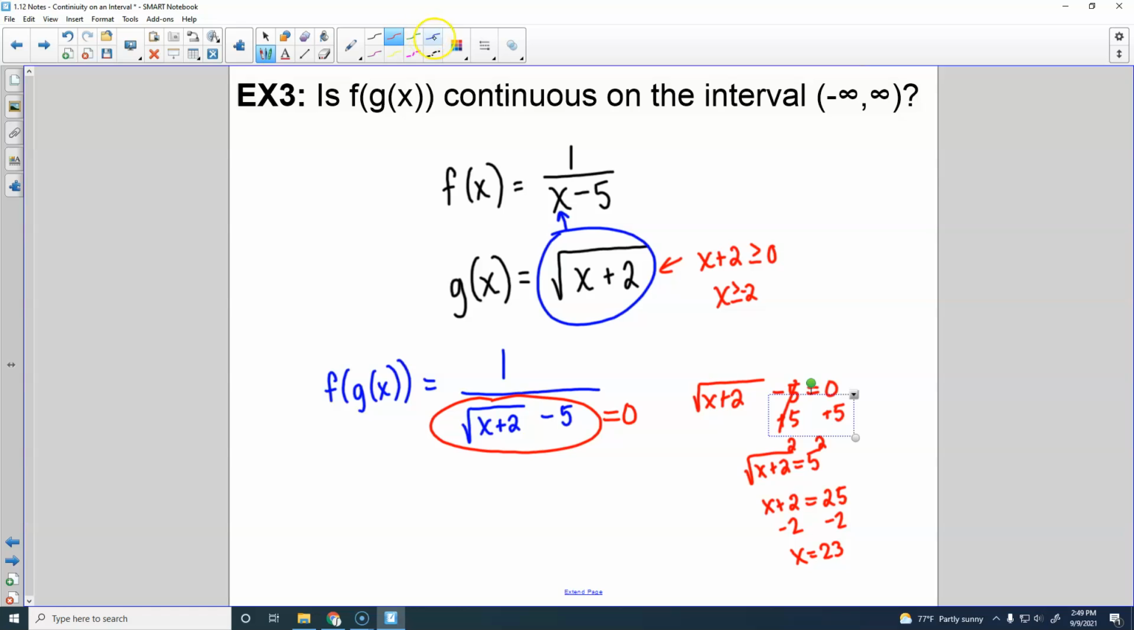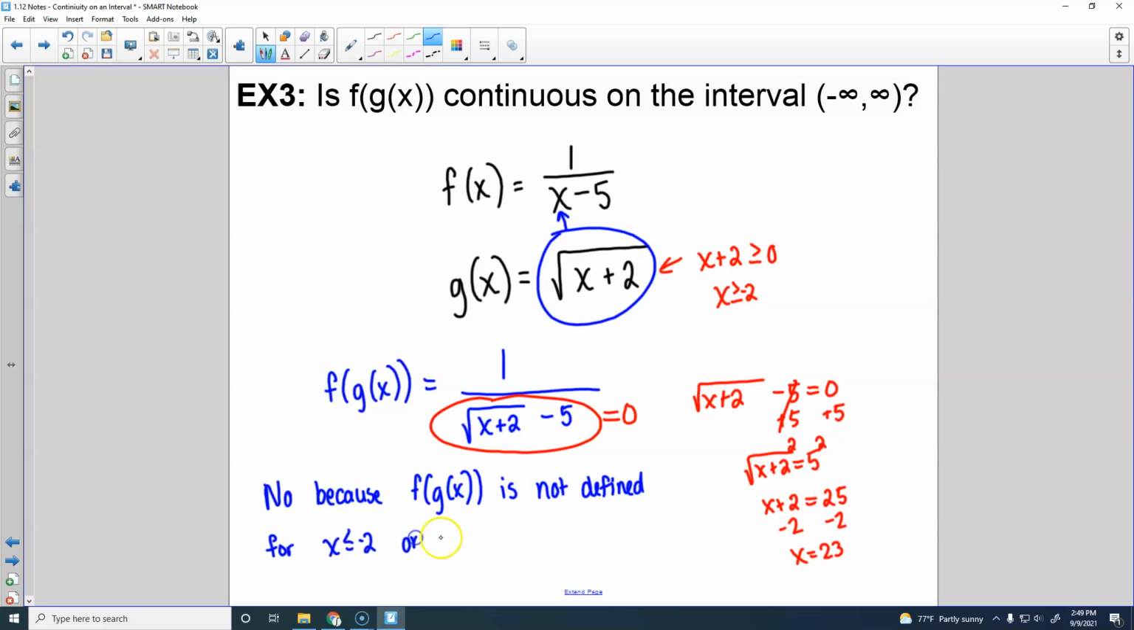Right? So I would say no, because f of g of x is not defined for x less than or equal to negative 2 or x equals 23. I'm kind of giving it backwards there because I said it's not defined.